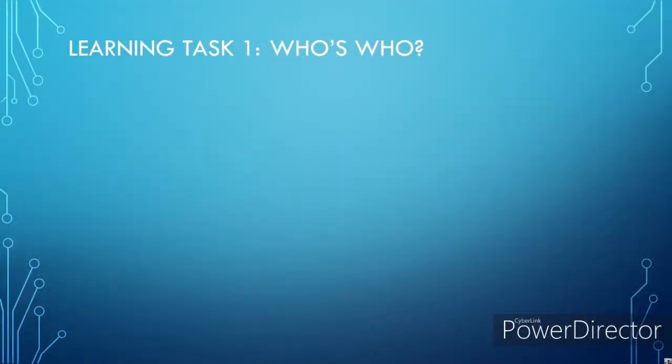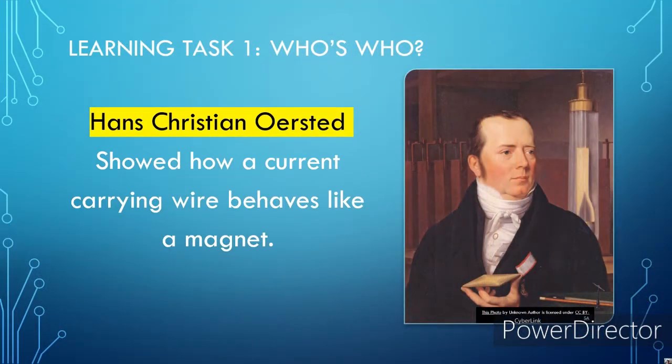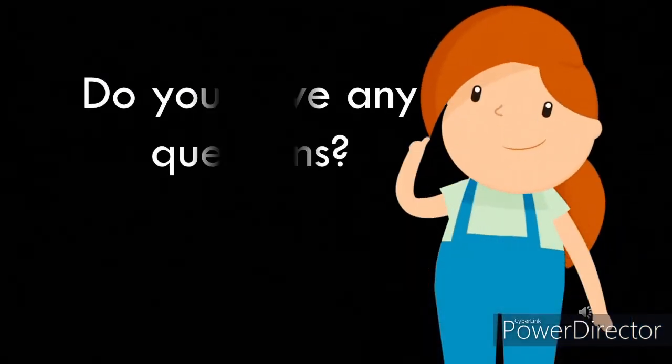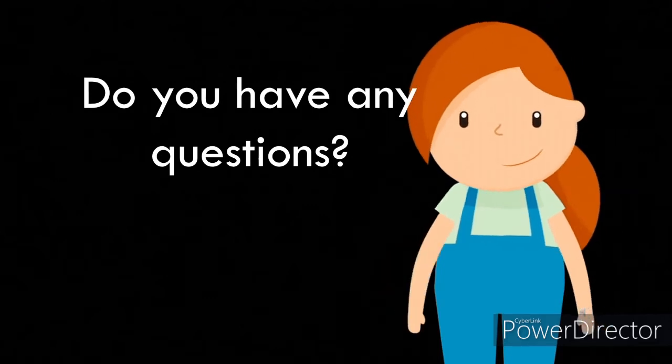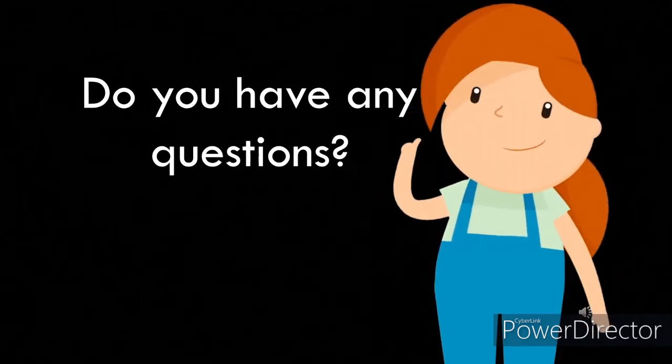Answer is Hans Christian Ørsted. He is the one who showed how a current carrying wire behaves like a magnet. Do you have any questions so far? If there's none, we can proceed with our next discussion. At this point, we are going to discuss the basic concept of waves.